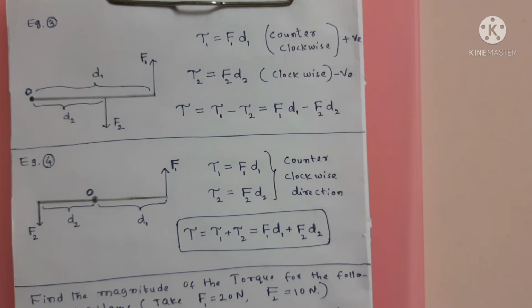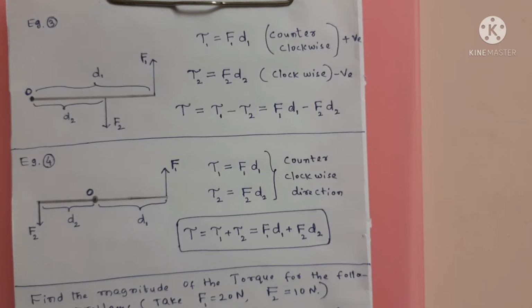Similarly, one more force F2 is applied on the same rod at this point, in the downward direction. This F2 is at a perpendicular distance D2 from the point O. Okay.